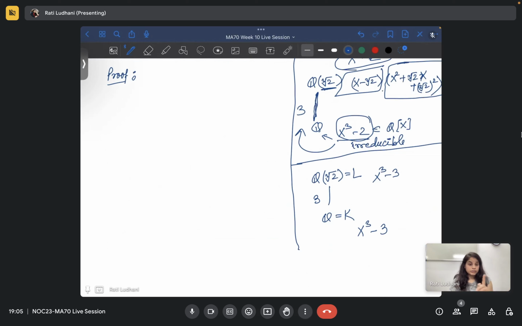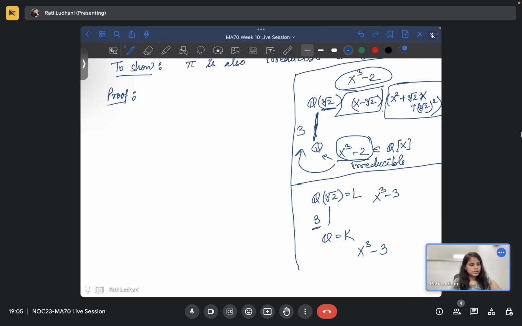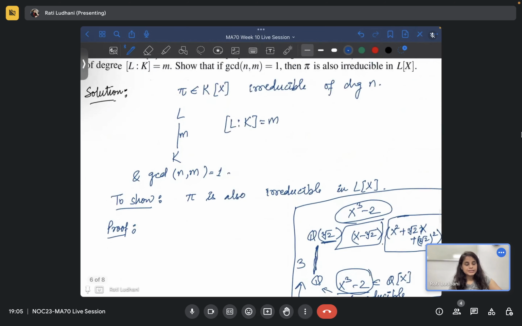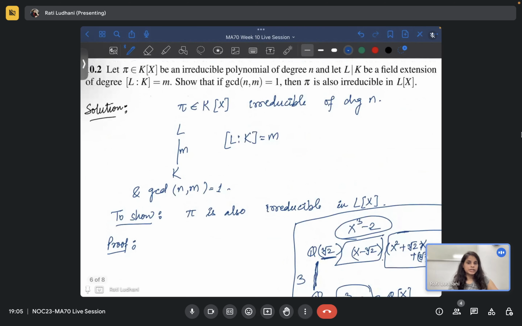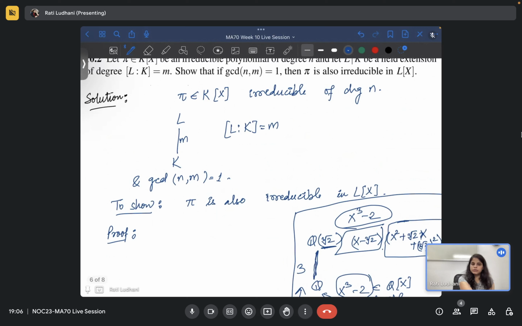But here you can see the degree of the extension is 3, the degree of the polynomial is also 3, so the GCD is 3. But what we can say is that this is not an if and only if condition. As you have seen in this example, the GCD is greater than 1 and pi is still irreducible. So this does not say if and only if, it just says if the GCD is 1, then for sure we can say pi is irreducible in L[x]. Is that okay? Okay.